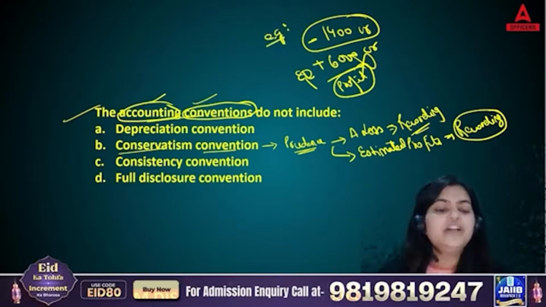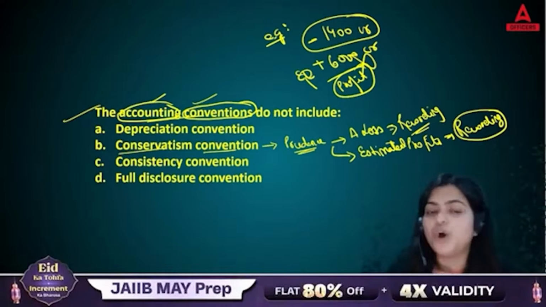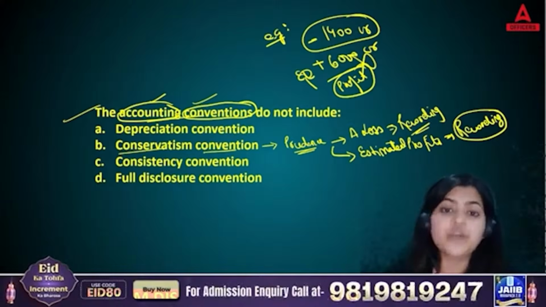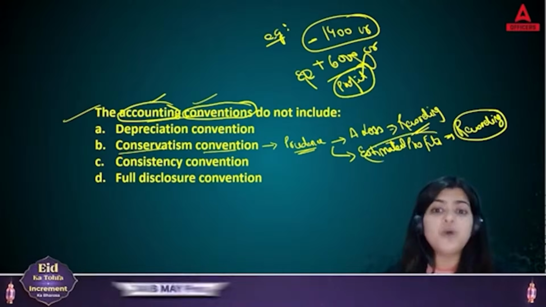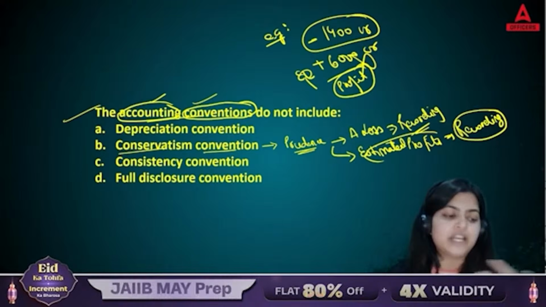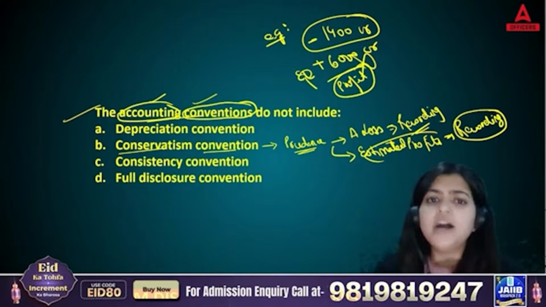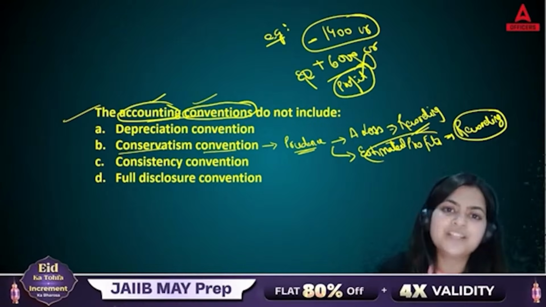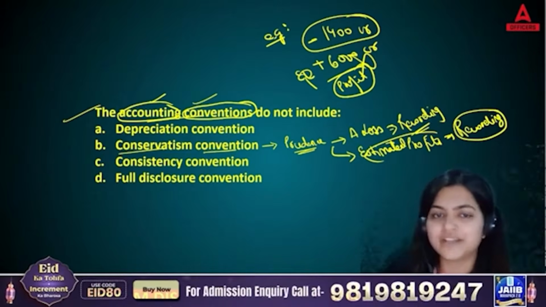So always remember to show a true and fair picture of your business. You cannot add any sort of estimated profit. If you're doing it, means you are making a mistake. Let's say I'm in debt, I'm not at all earning, I'm in total debt. Let's say I have taken a 1 crore rupees loan, but I'm saying to my creditors that please don't worry, today I'm in a 1 crore loss, but after 3 years, I will be earning. So are you going to give me any further investment amount? Just think in that way.